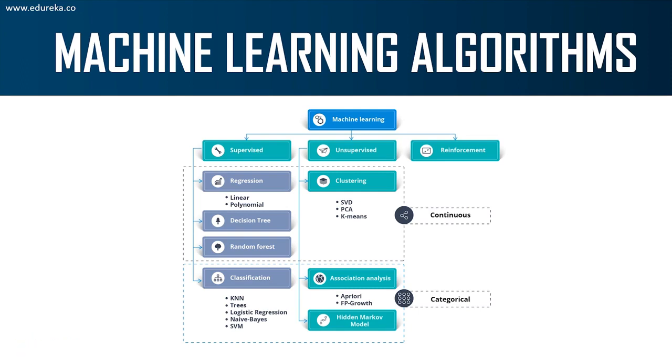So I'm just going to show you a hierarchical diagram of how the algorithms are structured. Under machine learning, we have three types of learning: supervised, unsupervised, and reinforcement. Under supervised learning, we have regression and classification problems. And under unsupervised learning, we have clustering problems. Reinforcement learning is completely different. I'll be leaving a link in the description specifically for reinforcement learning. You can check out the entire content of reinforcement learning there.